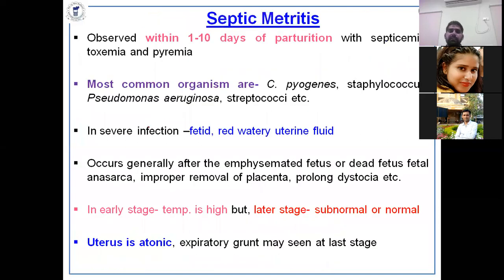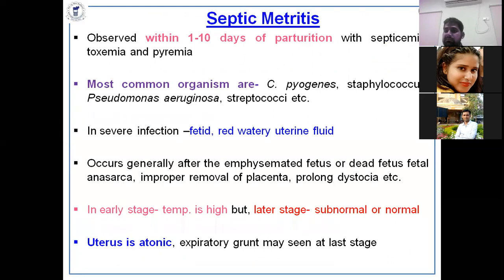Now comes septic metritis. It is observed within 1 to 10 days of parturition, as I said, which leads to septicemia, toxemia and pyremia. So pyrexia is developed, and it leads to very fetid discharge, meaning watery discharge of reddish-brown color, and the animal becomes recumbent.